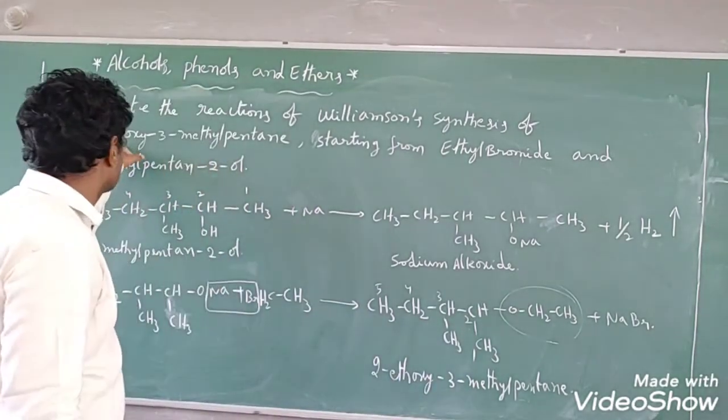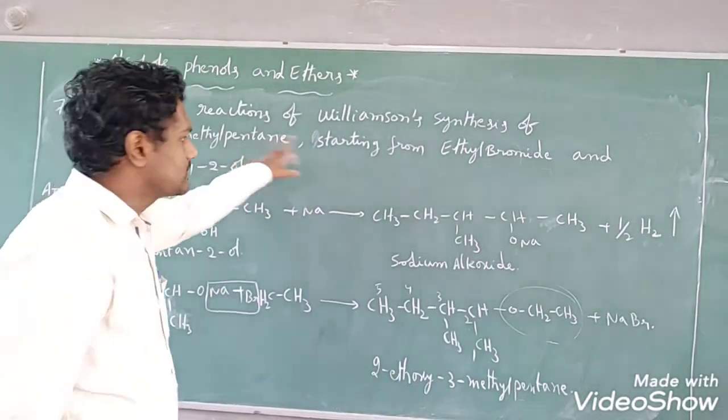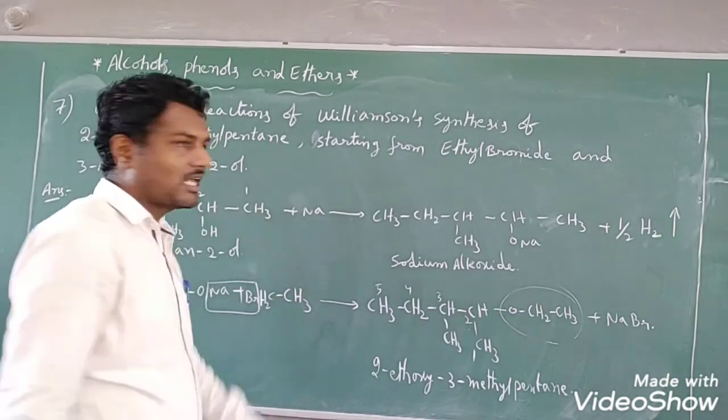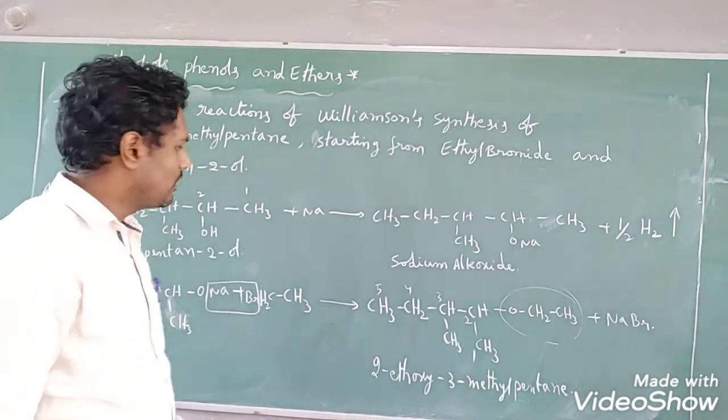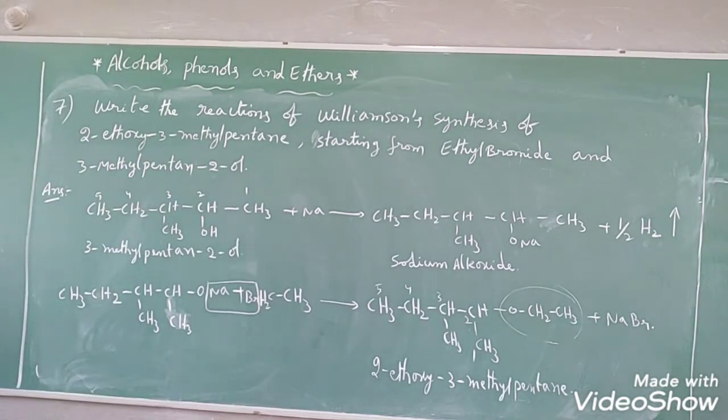That only they have asked. 2-ethoxy-3-methylpentane, starting from ethyl bromide and 3-methylpentan-2-ol. Okay? I hope everybody understood. Copy this one.